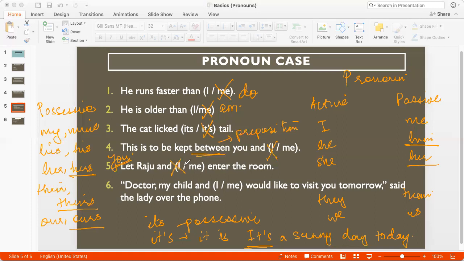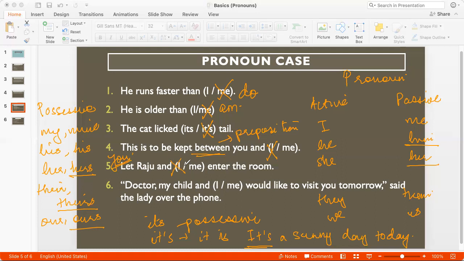Right? So every verb has an actor, the one who does the action, and a receiver, the one who receives the action. If the actor has to be used, we use the active pronoun. If the receiver has to be used, we use the passive pronoun. Let Raju and me enter the room, because it is you who's doing the action, who's letting us enter the room.